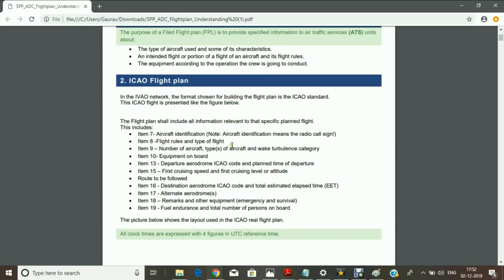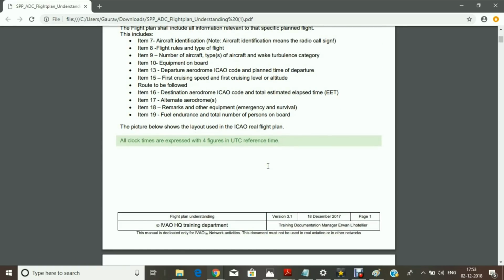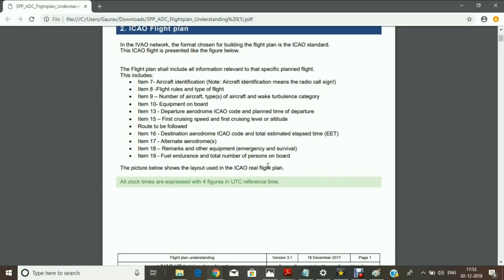So first of all, we'll see how many points: 7, 8, 9, 10, 13, 15, 16, 17, 18, and 19. All the points have been described here. The first point is item number 7, which is aircraft identification. Aircraft identification means the radio call sign. That means if you are having a scheduled flight, then it will be a flight number. Otherwise it will be your registration.